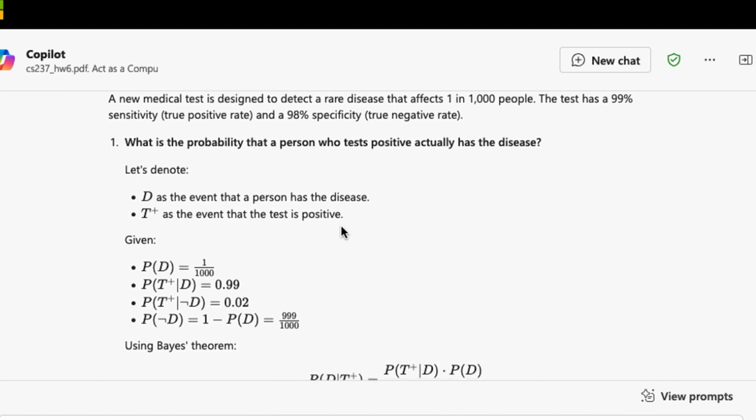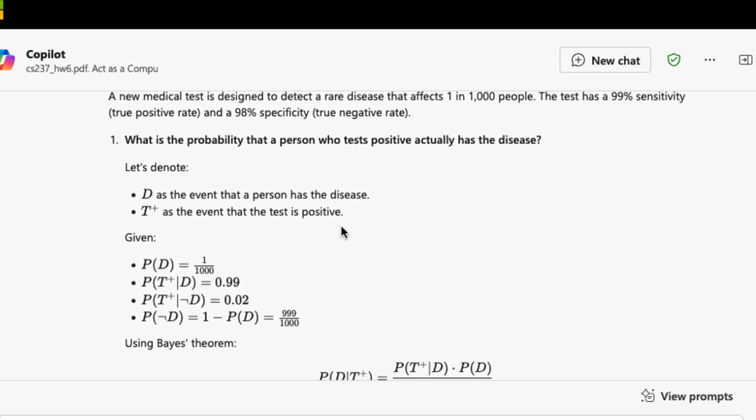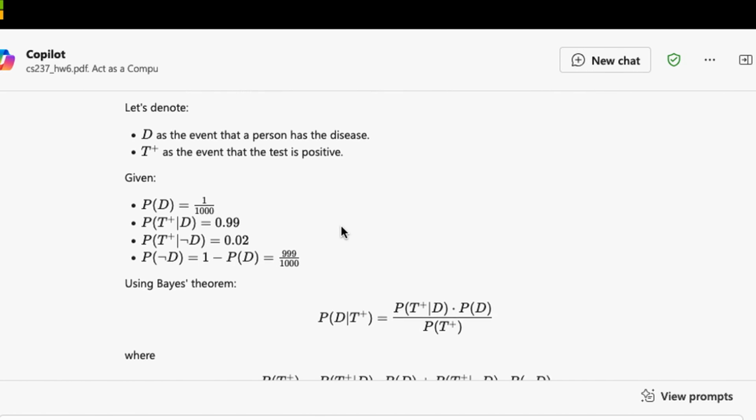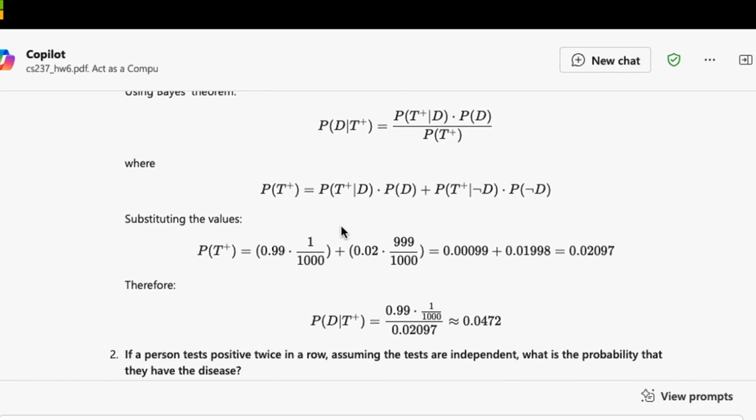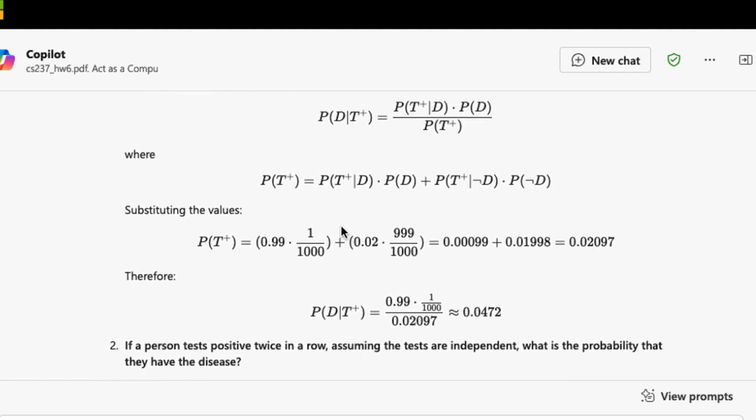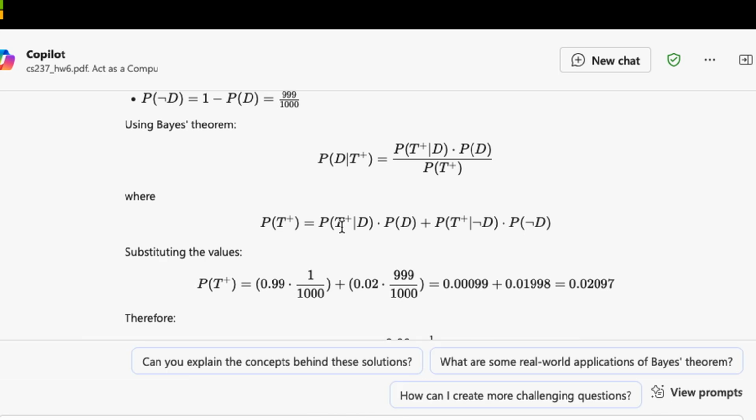This is the style of format that I'd expect a student to write up: defining events, looking at conditional probabilities, using Bayes' theorem, formatting equations. That's a nice write-up. That's a full credit answer, provided it's correct. I would have to check it, right? I wouldn't necessarily use it verbatim, of course, just like you wouldn't use anybody's solution until you proofread it and checked it. But you can go through and verify that that is the correct answer. So this is a time saver if you can collaboratively use ChatGPT in your actual everyday workflow.